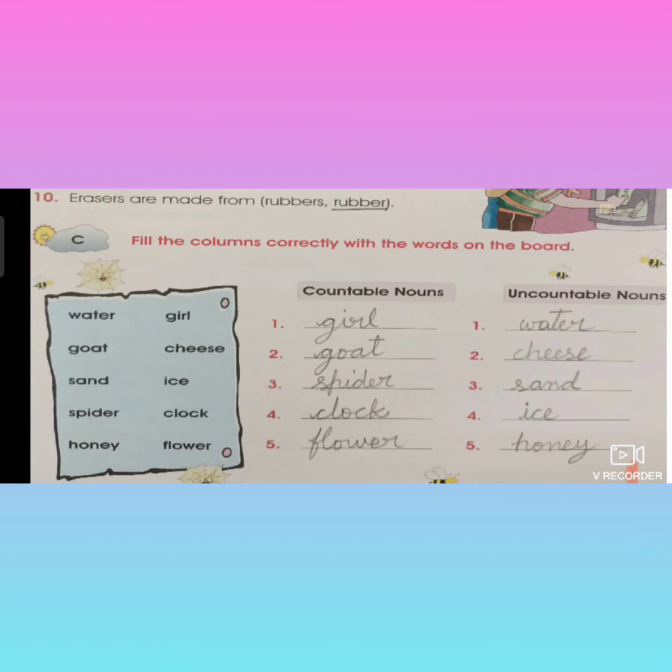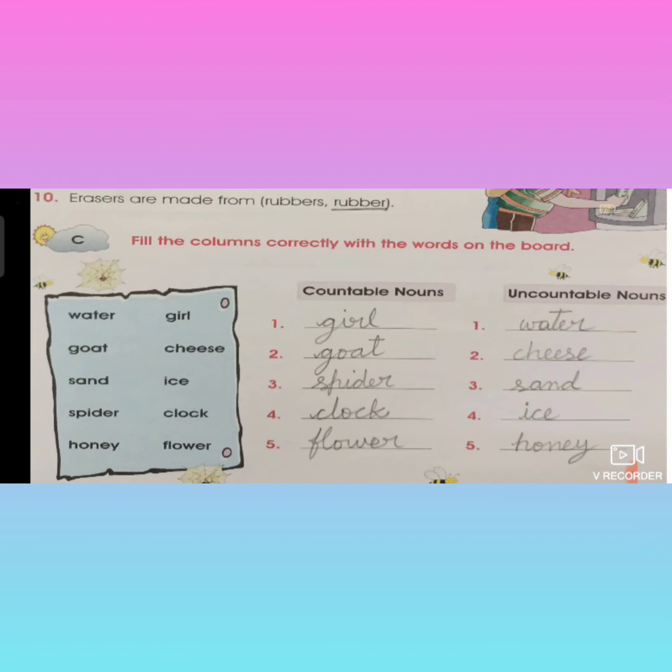So first, see children: water, goat, sand, spider, honey, girl, cheese, ice, clock, flower. These are the words given in the blue board. See one by one, children. Water. Can we say water, waters? So this is called an uncountable noun. Goat. Goats can be counted, I think, children. Yes. So goat is a countable noun. Sand. Can we count sand? No. So that is also called an uncountable noun.